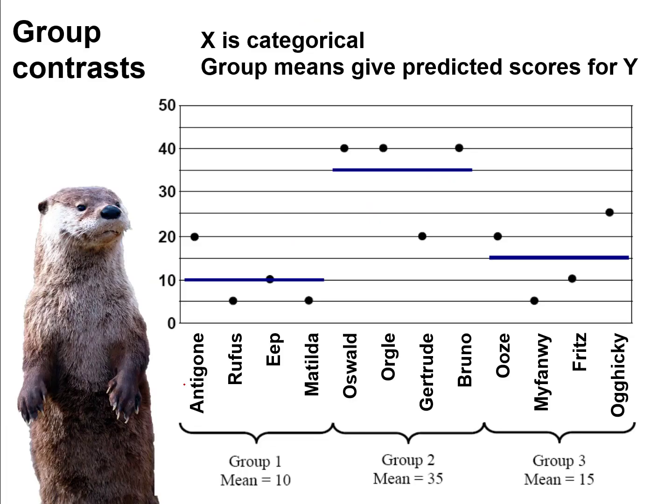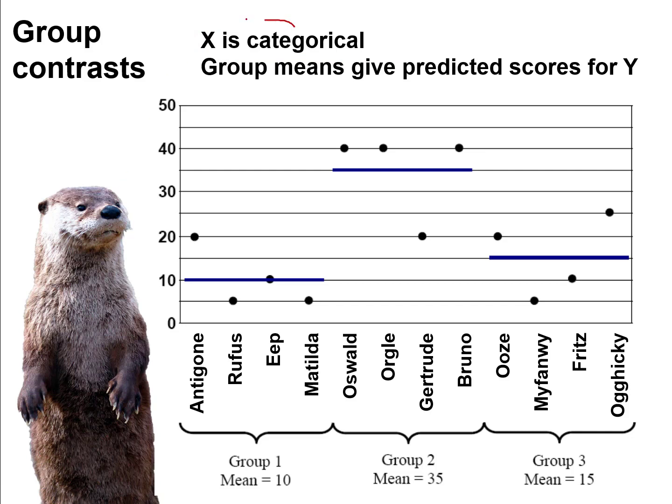Now, when I'm making group contrasts, my x variable is no longer a numerically scaled variable that ranges from low to high, but now x is going to be a categorical variable that represents group membership. Maybe I have 3 groups: the aromatherapy group, the noxious Clorox treatment group, and the control group. So what group you're in, are you in group 1, group 2, or group 3? That's your x variable, and it's now a categorical variable indicating group membership. And then the outcome variable would be, say, your score on levels of happiness after treatment.